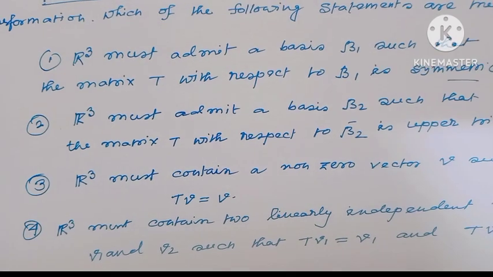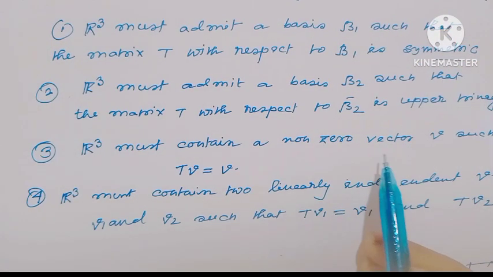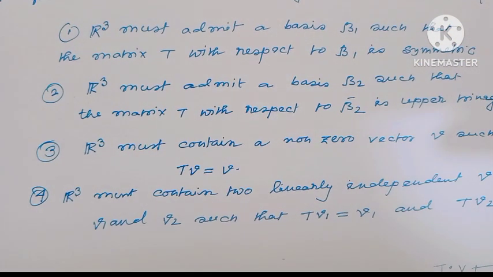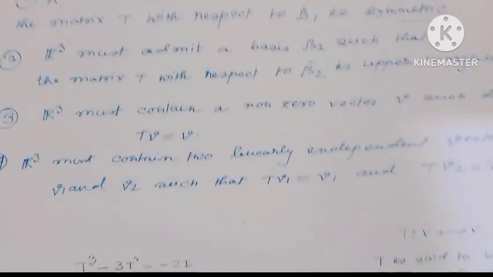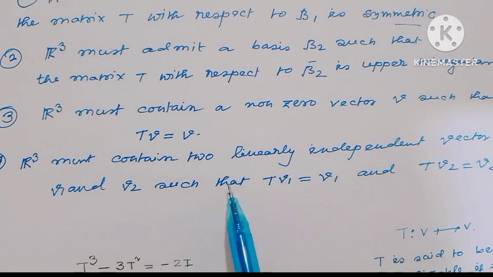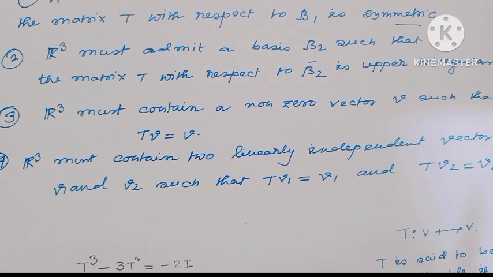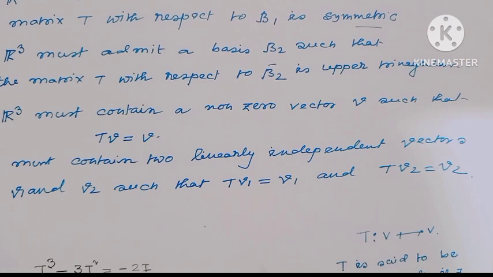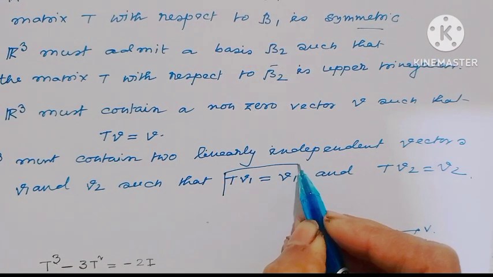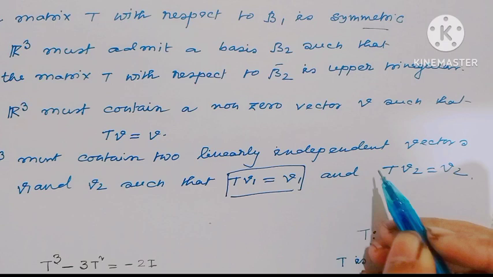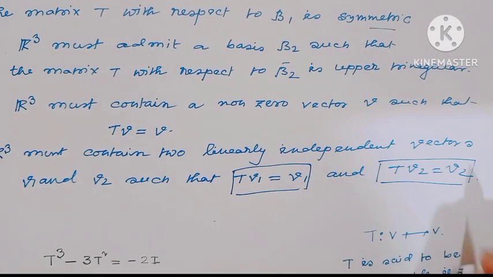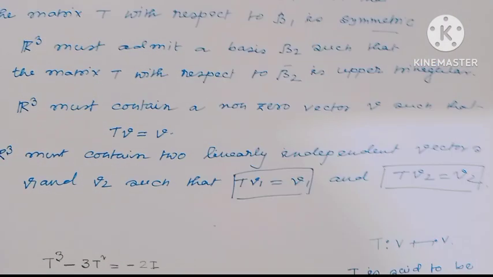Option 3: R cube must contain a non-zero vector V such that TV equal to V. Option 4: R cube contains two linearly independent vectors V1, V2 such that TV1 equal to V1 and TV2 equal to V2. Which of the following are true?